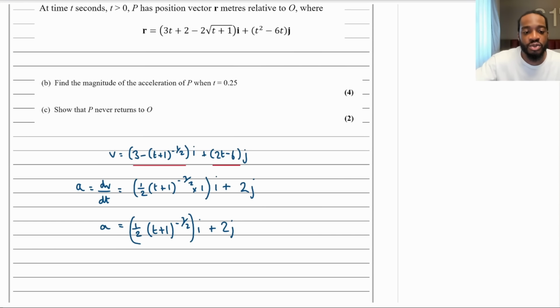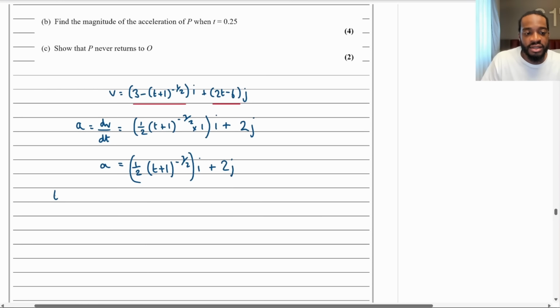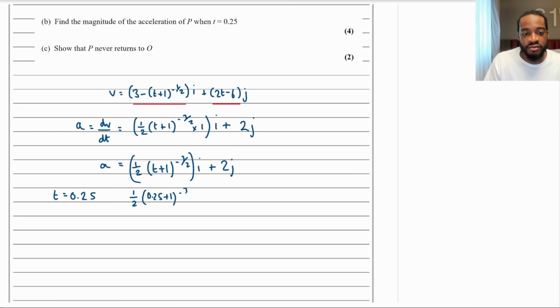So they want it when t equals 0.25. So I'm going to sub in t equals 0.25 into that and see what I get. The calculator is giving it to me in decimal form, so I'm going to do it by hand, which you don't have to, by the way. You just got to keep it consistent. So 1/2 and then (0.25 plus 1) to the minus 3/2. This is 1/2 and then 1.25 to the minus 3/2. 1.25 is 5/4, isn't it? So that'll be 5/4 to the minus 3/2.